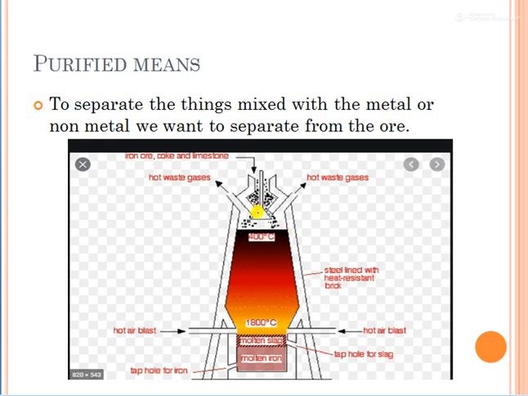a purification process. In this, we are putting iron ore here, and you see the temperature: 400 degrees Celsius we are heating it, and then 1800 degrees Celsius we are heating it, so that we can get iron, and the stone that is left, which is not of our use, we will remove it.